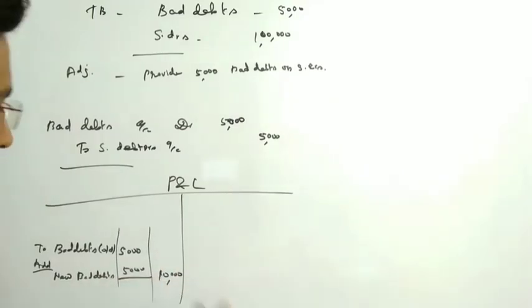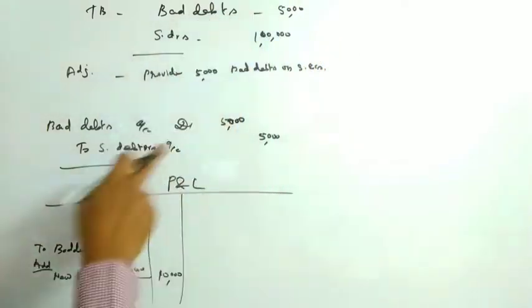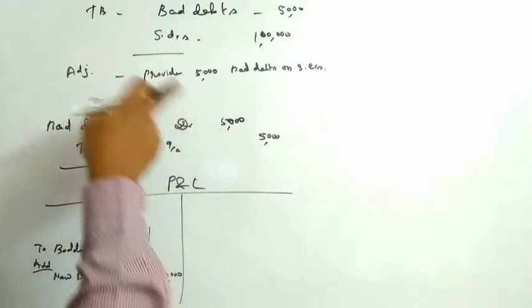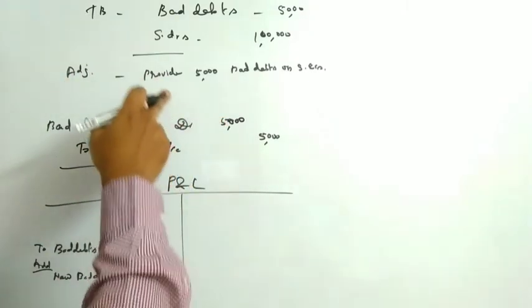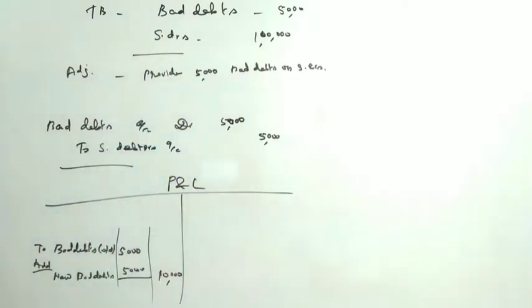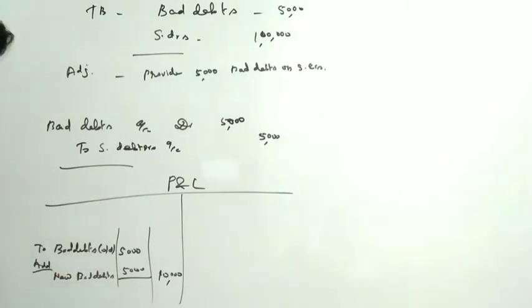Add together and write the whole value, that is 10,000, in the outer column, because we have already closed the bad debts ledger account. So with that we have to add this new bad debt value because it is an adjustment. It was found out late, after closing the ledger balance, at the end of the financial year, so that also should be added with the old bad debts.